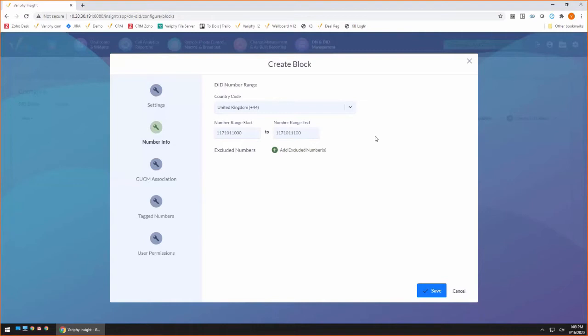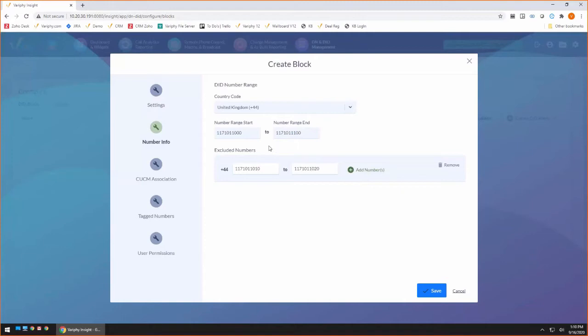Now, I also have the ability to add exclusions. Let's say I have this great block over here. My DNs are 1000 through 1100, but maybe there are certain ones I don't have. I can always add some exclusions and say, yes, I have all of these, but maybe there's 10 of them that I didn't get. So maybe I don't have 10 through, I don't know, we'll say 20. And those do not fall under my DID range. Some other company bought those before we got involved.